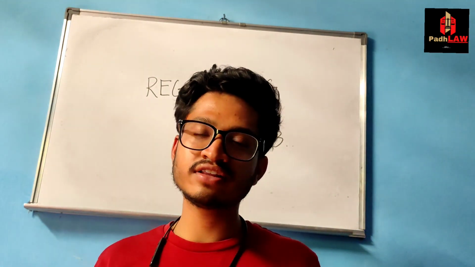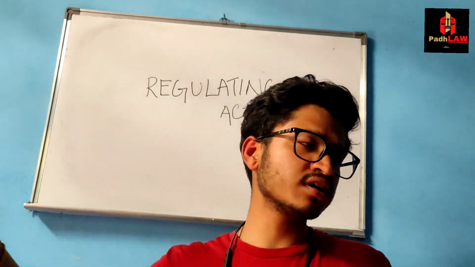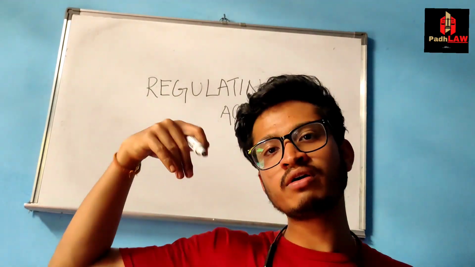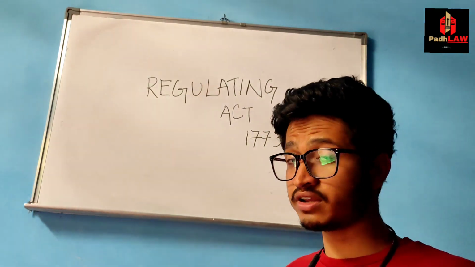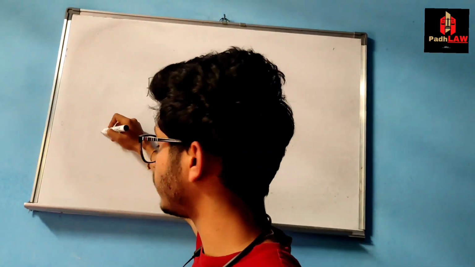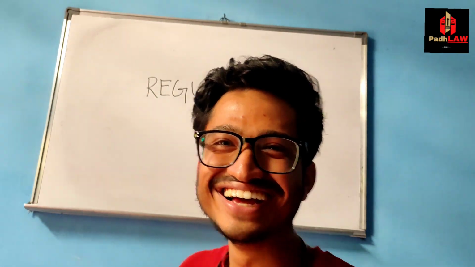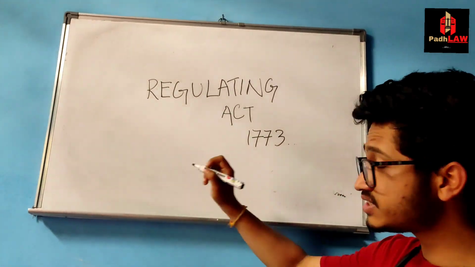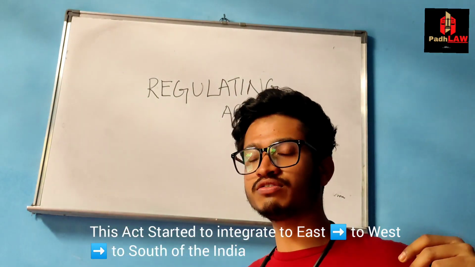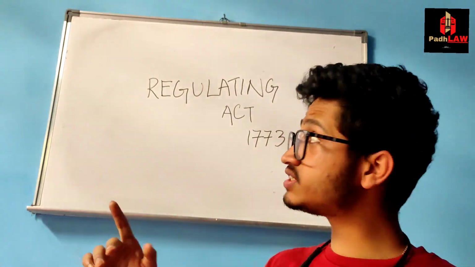उनको ऐसा belief था that there is no one India. उसके पहले the person living in Bengal would not relate to the customs and cultures of people living in Punjab, or for example Madras. क्या similarity है the people living in Madras in comparison to people living in Bombay or Kolkata? कोई similarity नहीं था. But this action of British started to integrate the east of India to the west of India to the south of India. So before this, there was no one India according to John Strachey. So this started this process.